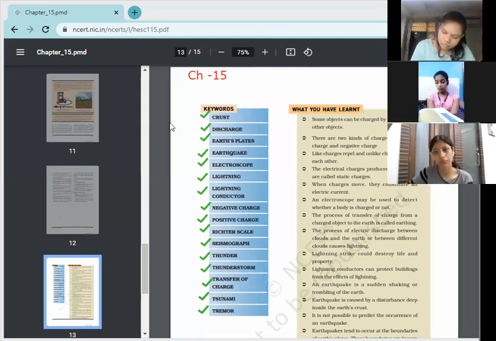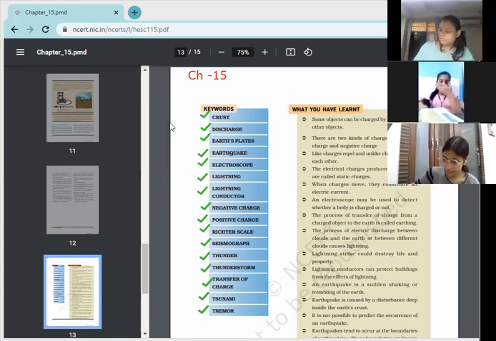So I hope, children, you have understood the key terms or the misunderstood words of this chapter. So this is your work, that you need to start this chapter in the notebook, and kindly write down the misunderstood words of this chapter. Okay.